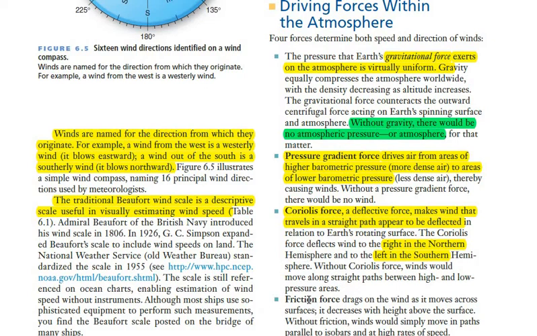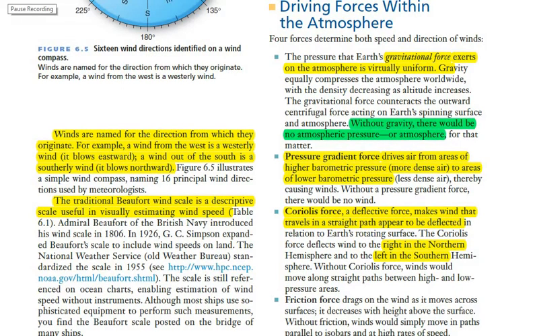The fourth force which affects the movement of wind is the friction force. Friction force is the drag which occurs between the moving wind and the surface of Earth. If the surface of Earth is a plane surface, then wind will move without any obstacle at a faster speed, like it moves in deserts. If the surface of Earth is rough and irregular, like in an urban area full of buildings, then wind will move at a slower speed. So this is the role of friction force in the movement of wind.